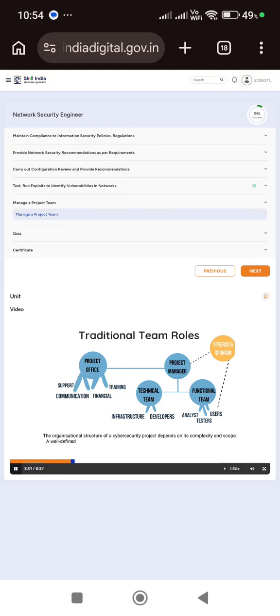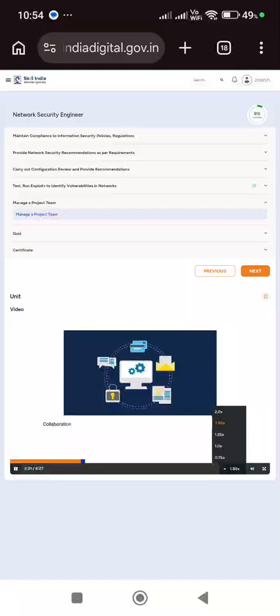A well-defined team typically includes a project manager overseeing the initiative, security analysts responsible for vulnerability assessments, compliance officers ensuring regulatory adherence, and network security engineers implementing the technical solution. Collaboration between these roles ensures that security risks are addressed effectively while aligning with business objectives.